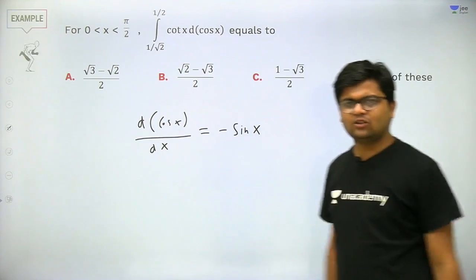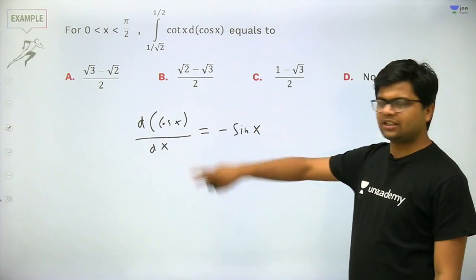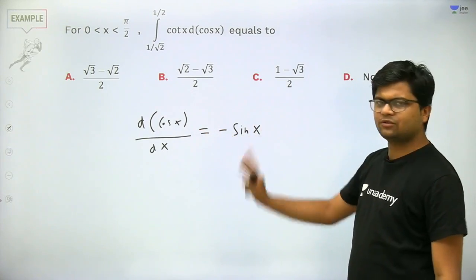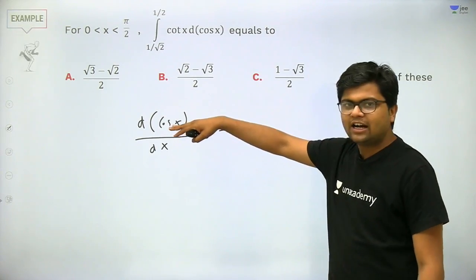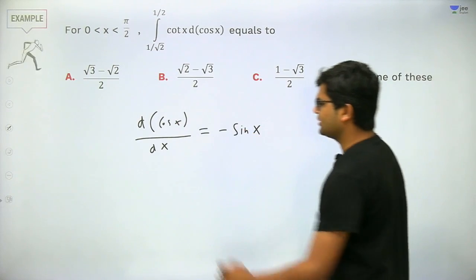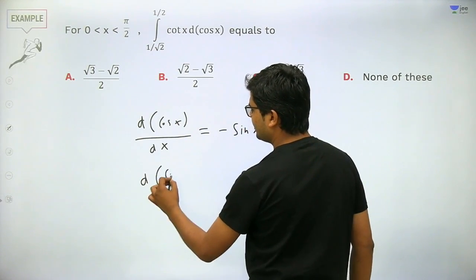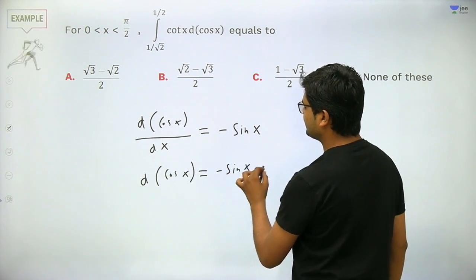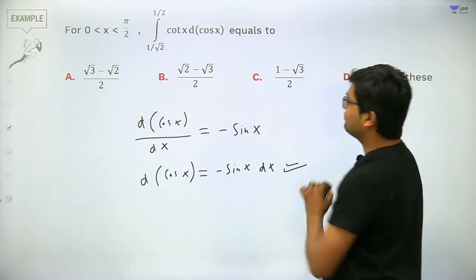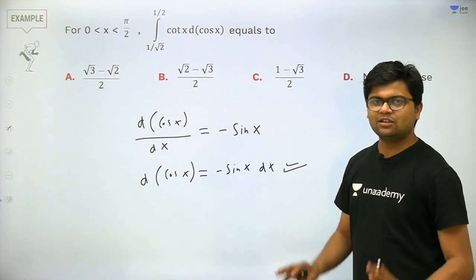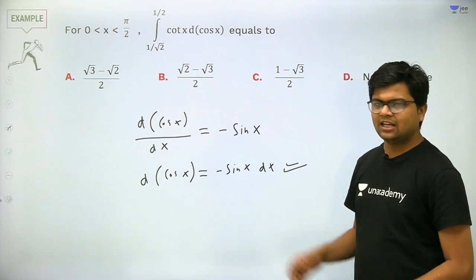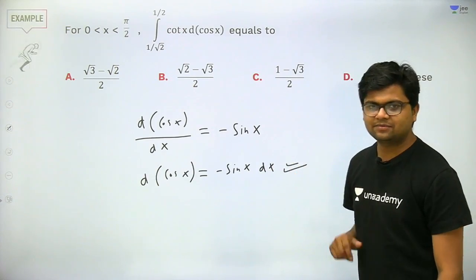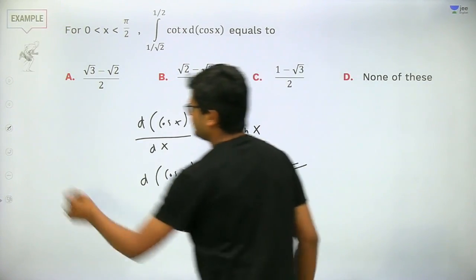Yeah, Shreyas, that is also the same thing. What I am saying is that d of cos x upon d of x is equal to minus of sin x. From here I can conclude that d of cos x will be equal to minus of sin x dx. So I can convert this integral into a simple integral. Simple integral means integral with the element dx. So now the question is solved.